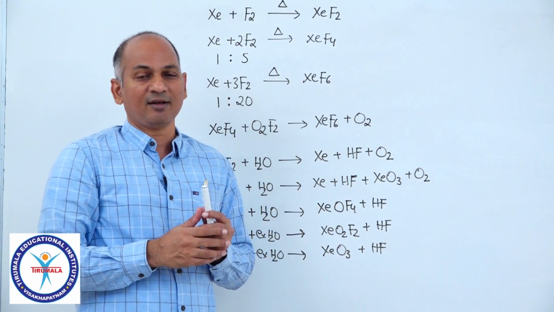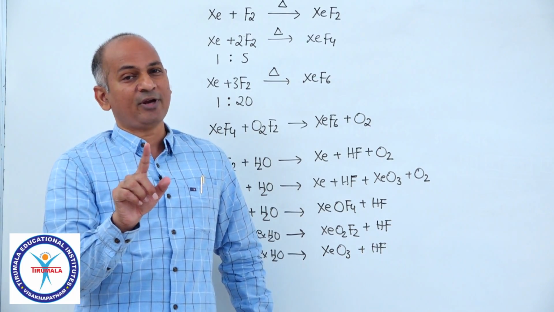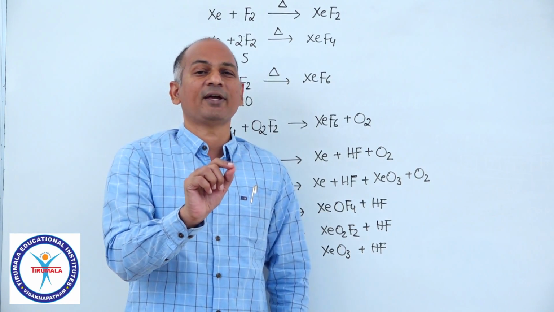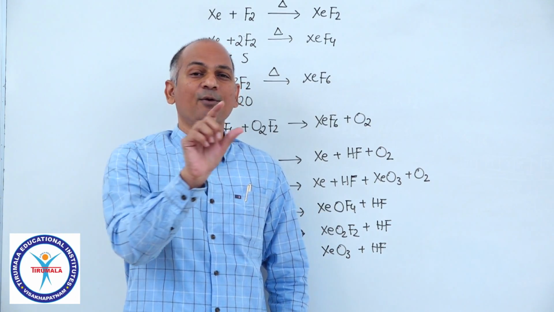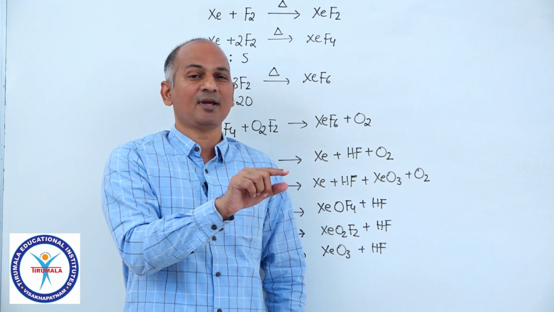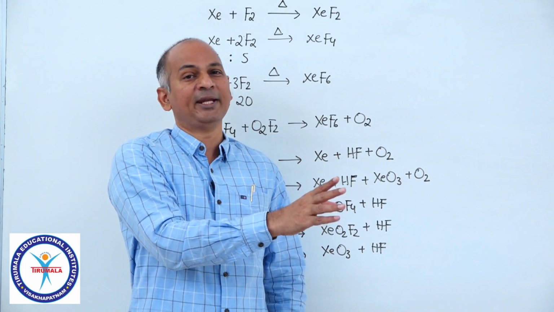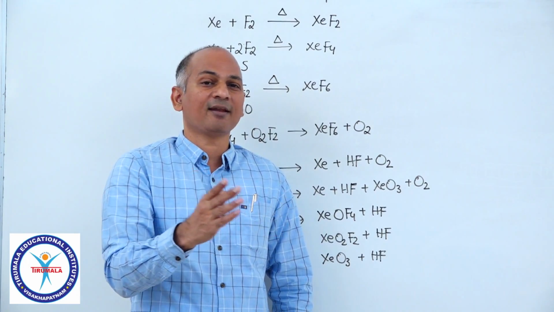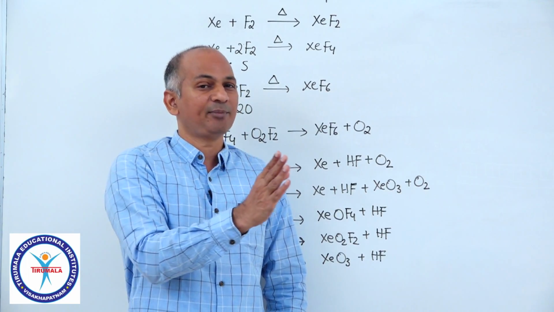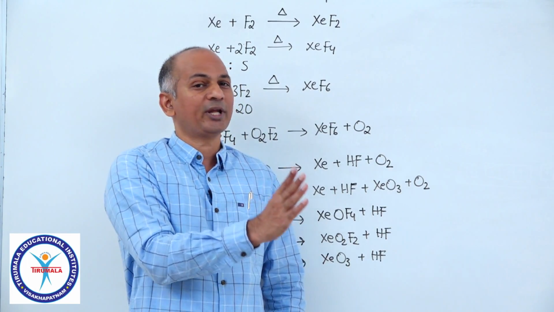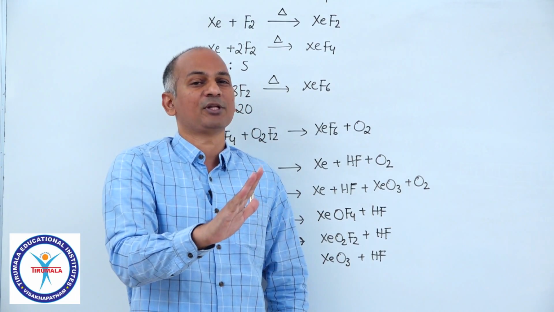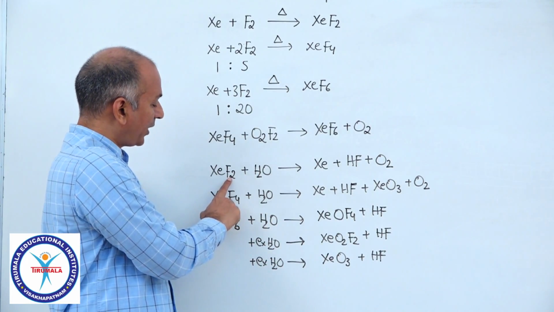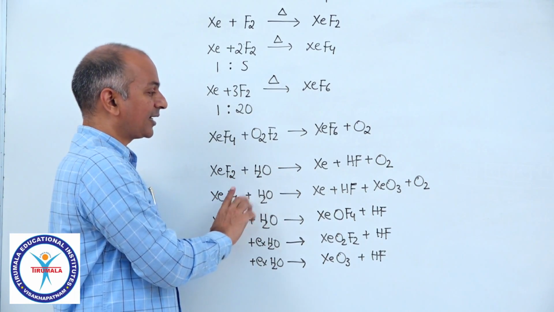Suppose you take IF7. In IF7 we have 7 fluorine atoms surrounding iodine. So 7 water molecules attack 1 molecule of IF7, and first you will get I(OH)7. But some water molecules are eliminated, in fact 3 water molecules, and finally you will get HIO4. There we also discussed that there should not be any p pi bond until you get a p pi d pi bond; you continue to remove water molecules. This is the logic behind hydrolysis. But here in XeF2 and XeF4 particularly, that logic is not working.